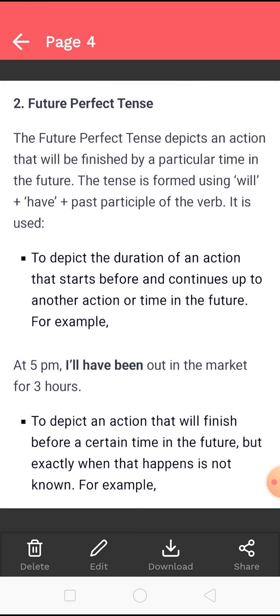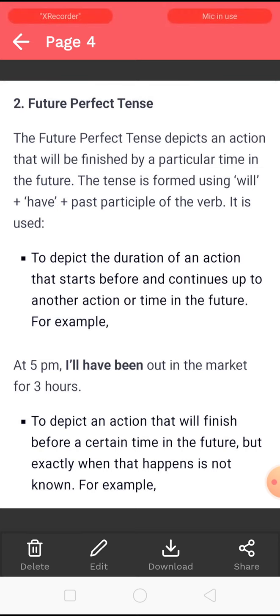That means the action has been started, it starts before and continues up to another action or time in the future. For example, we have at 5 p.m. I will have been out in the market for 3 hours. Right? So here you can see that the action will take place and continue up to a next action or another time in the future.